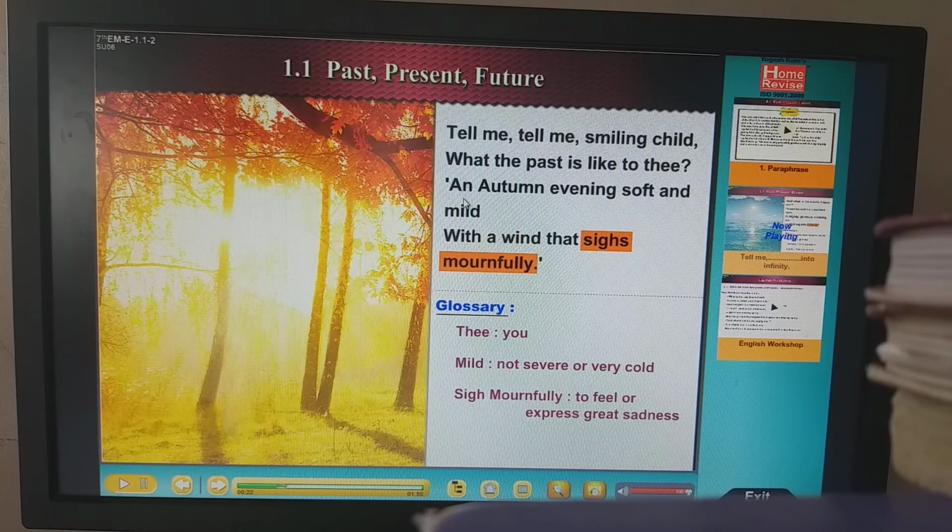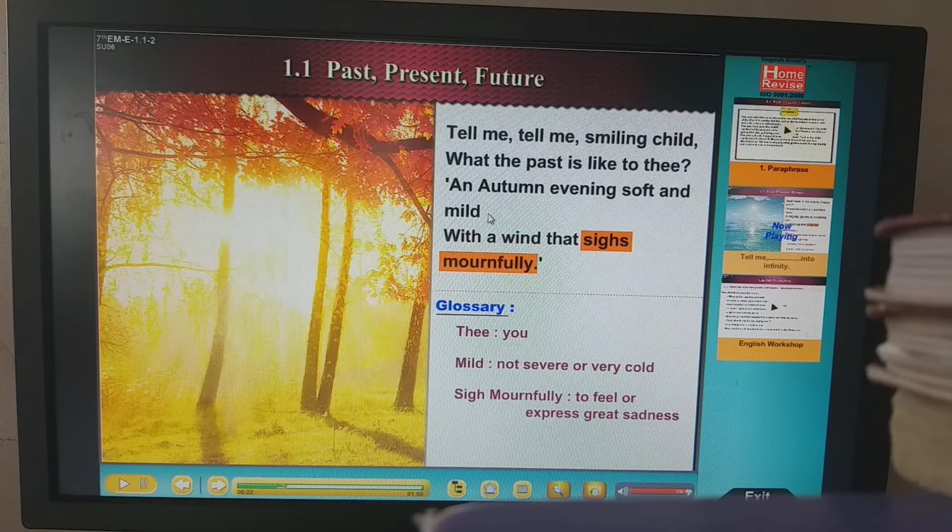How was the past? The past was like an autumn evening. What is autumn? Autumn is one of the seasons, right? Like that evening, it was very soft and mild, not very cold. And the wind that was blowing sighs mournfully, means it is very sad. Why? Because the past has already passed. Those days are not going to come back, no? Yes.